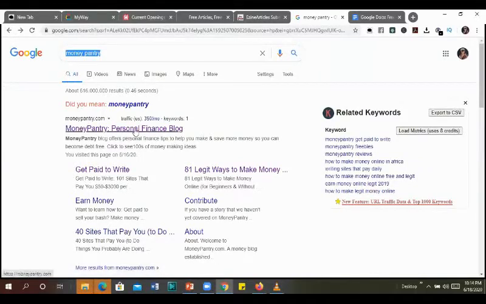As soon as you type Money Pantry, you'll be shown these two options: Money Pantry, personal finance.